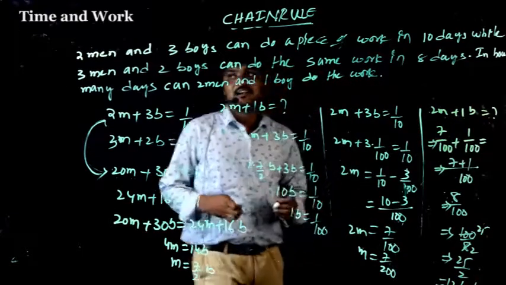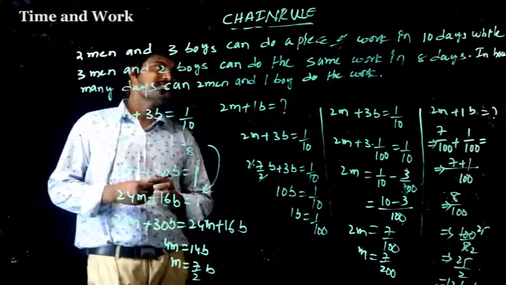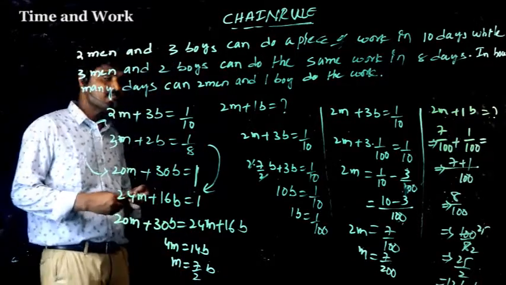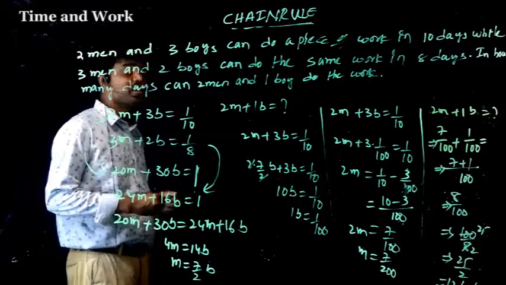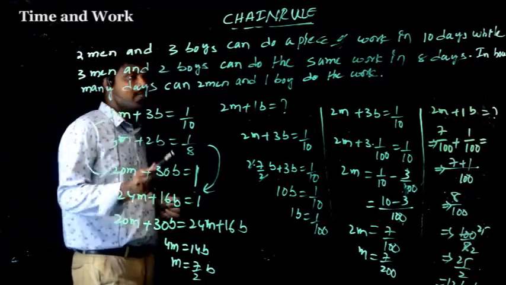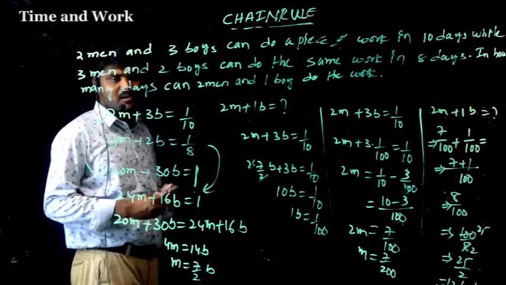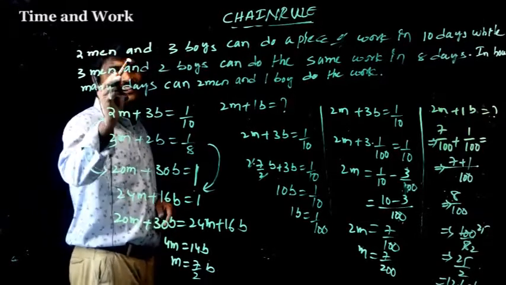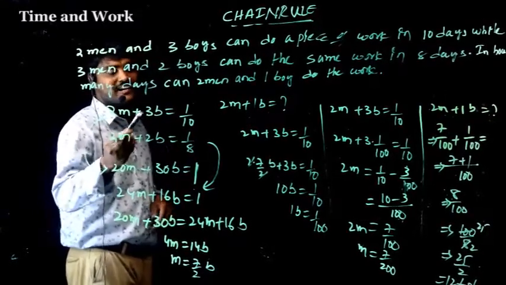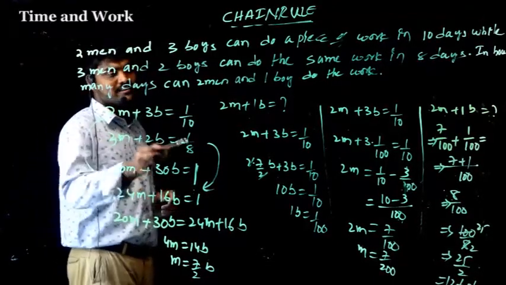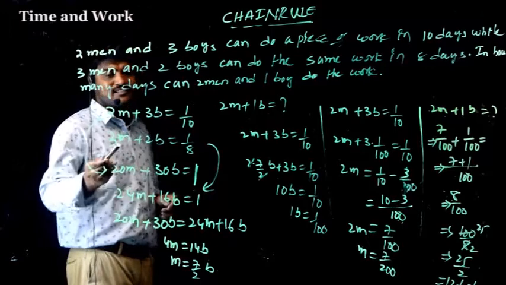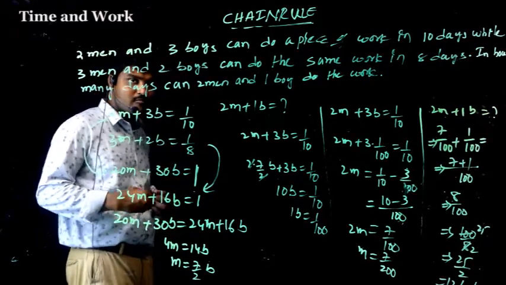Once again, here 2 men and 3 boys can do a piece of work in 10 days, while 3 men and 2 boys can do the same work in 8 days. In how many days can 2 men and 1 boy do the work? So 2 men plus 3 boys equal to 1 by 10. 3 men plus 2 boys equal to 1 by 8.